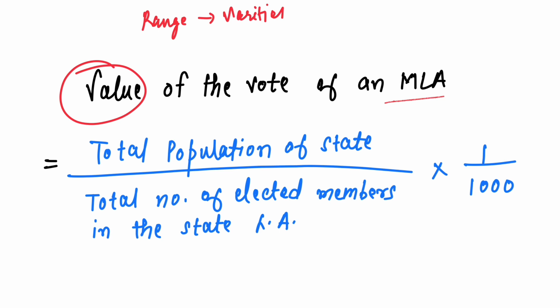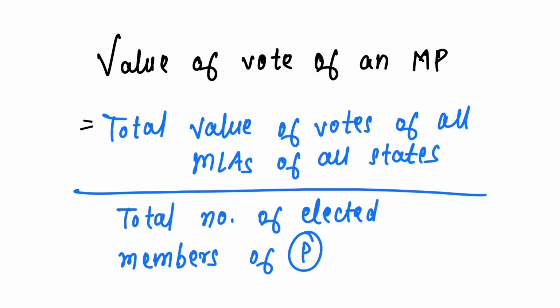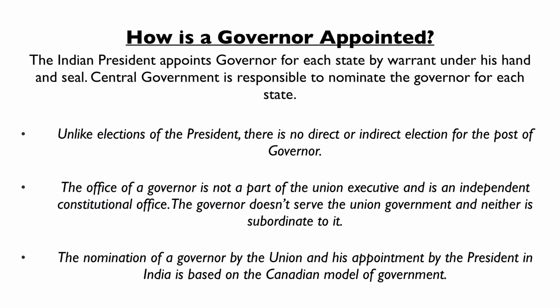उसमें क्या होगा, it is equal to total value of votes of all the MLAs of all the states divided by total number of elected members of Parliament. सो ऐसे value of vote को निकाला जाता है, and इसके बाद जिन्हें majority मिलती है उन्हें President बनाया जाता है. Now let's understand governor का appointment कैसे होता है.